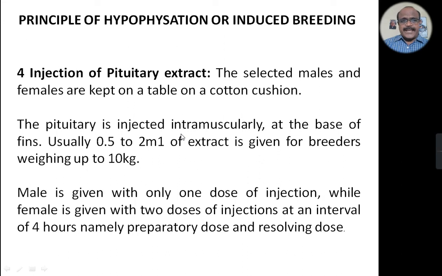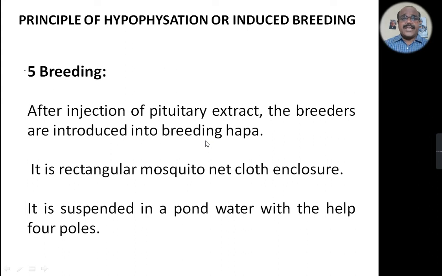After injection of pituitary extract, the breeders go to the next step, that is breeding. After injection, the breeders are introduced into a breeding HAPA. It is a rectangular mosquito net cloth enclosure, and it is suspended in pond water with the help of 4 poles.